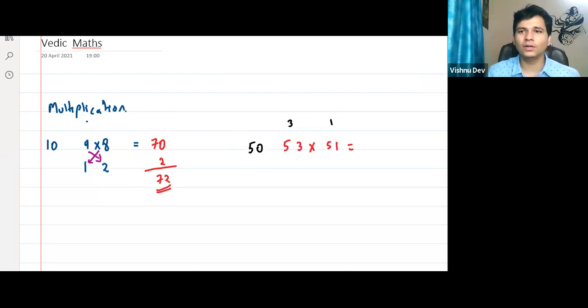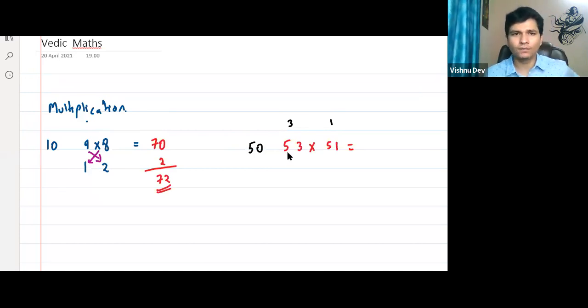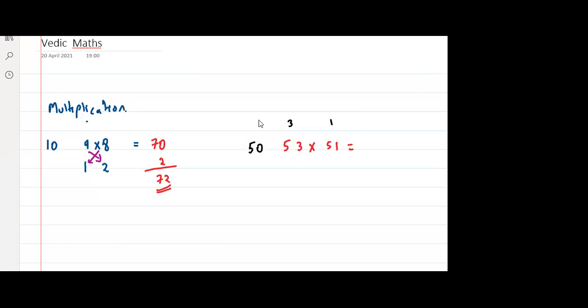So, can I say, sir, 51 plus 3 is equal to what? Tell me, 51 plus 3 is equal to what? Wait, my internet was slow. 51 plus 3 is 54. What is 53 plus 1? 54, yes or no? 54, right?